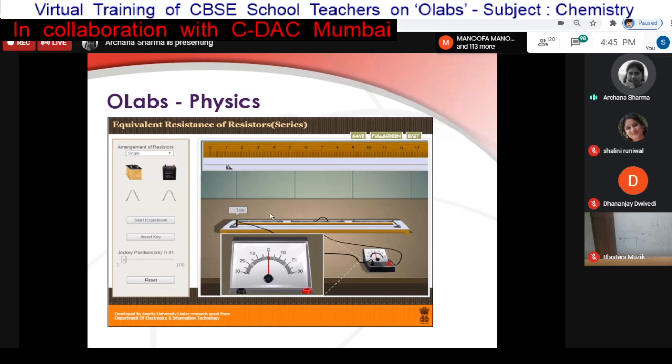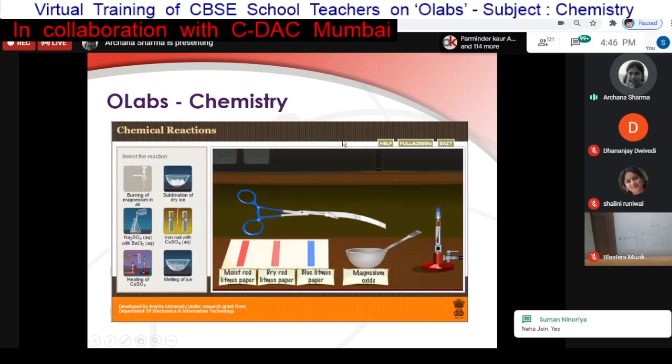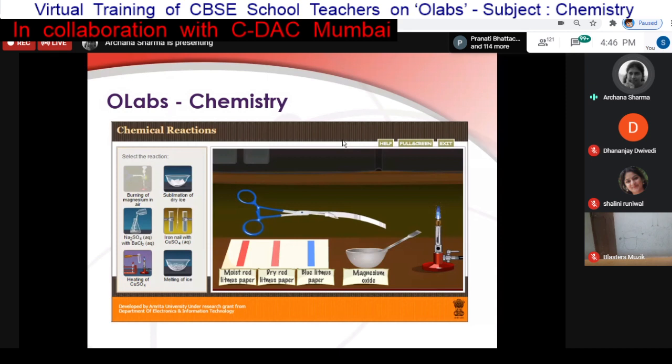Certain tools are also available, for example a ruler is available here, maybe for measuring length. So as appropriate, tools are also available to the student. This is an example of a chemistry lab, for which Ms. Suman from our team will be giving you a detailed demonstration.